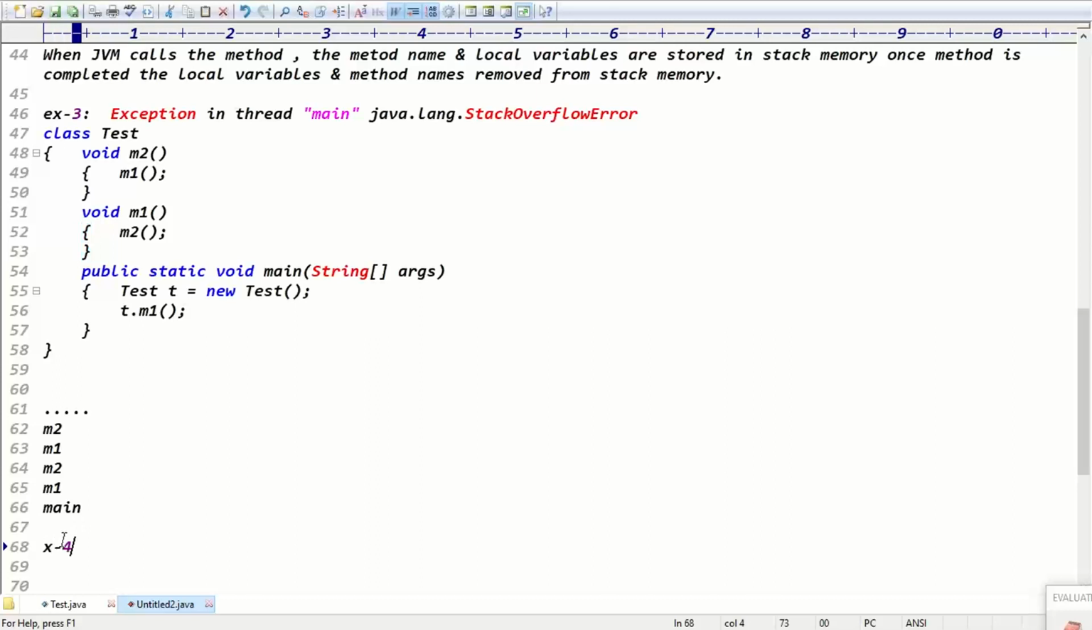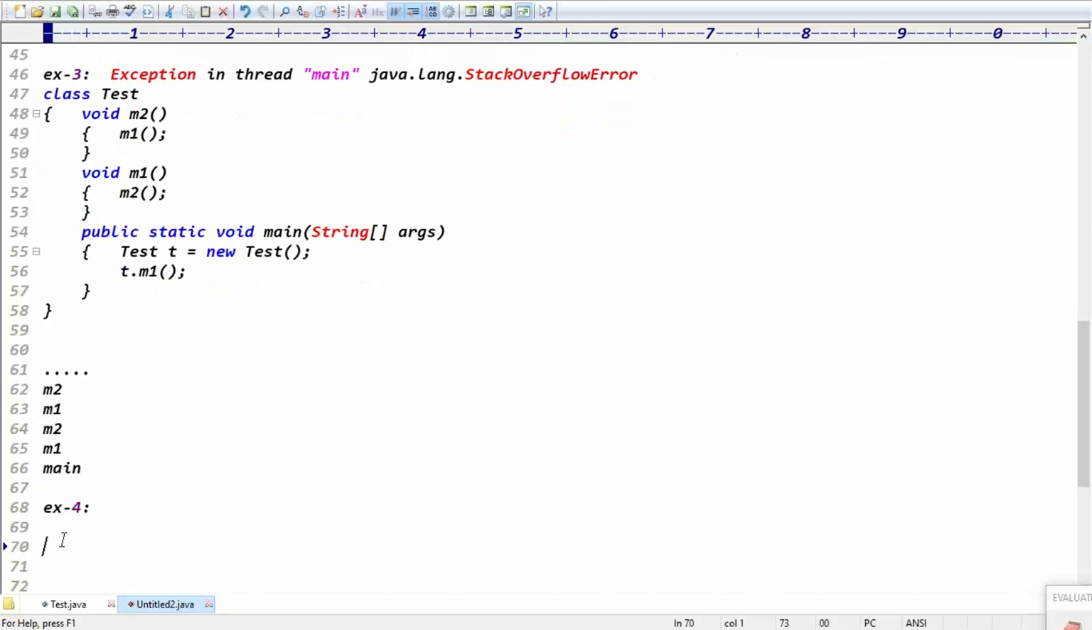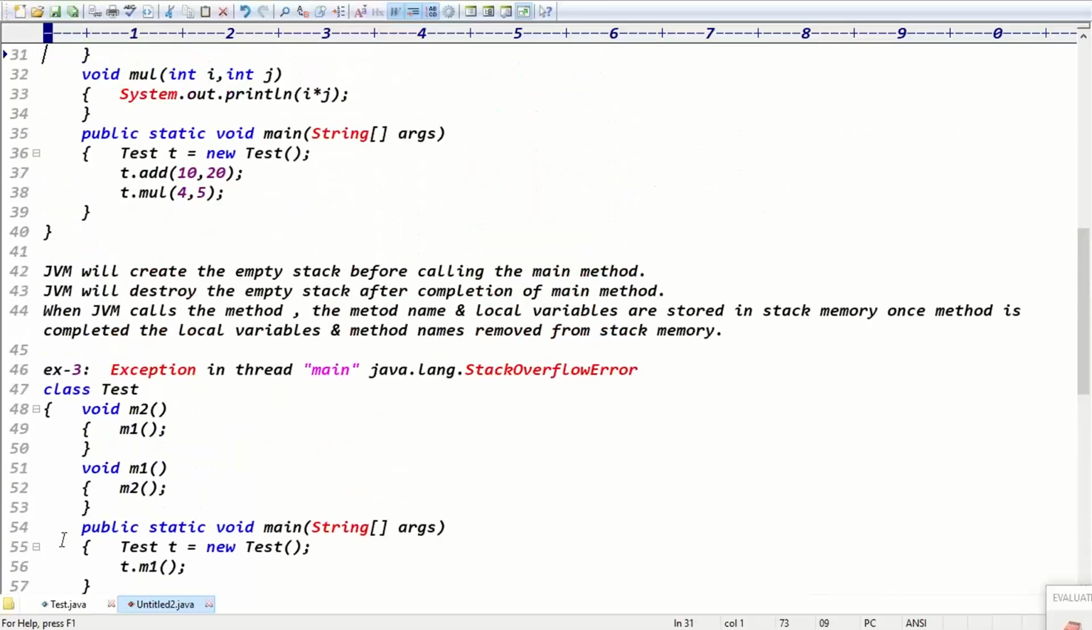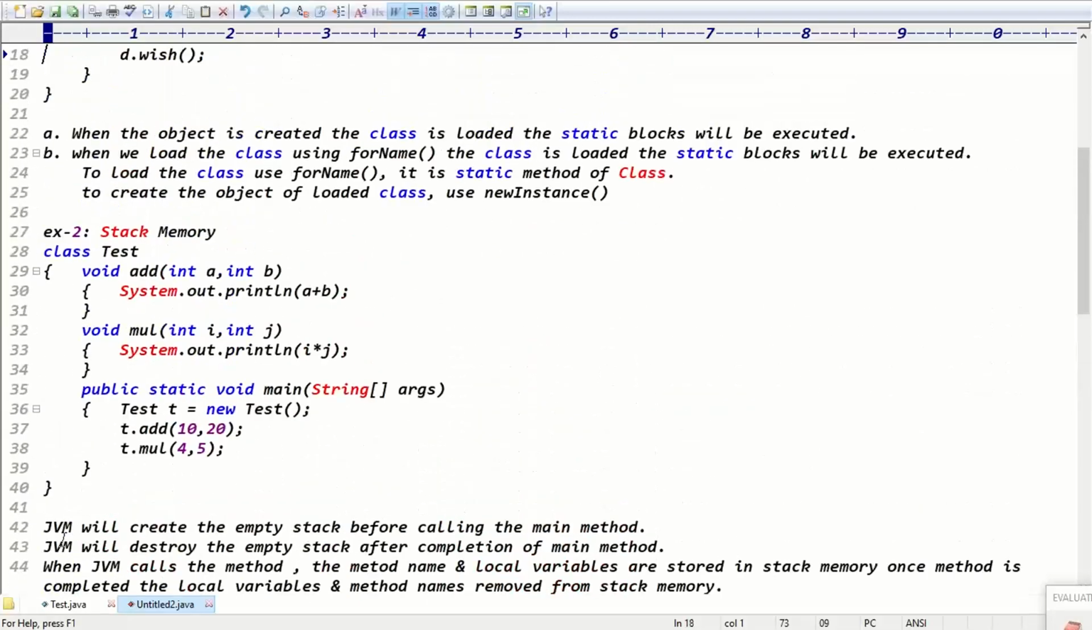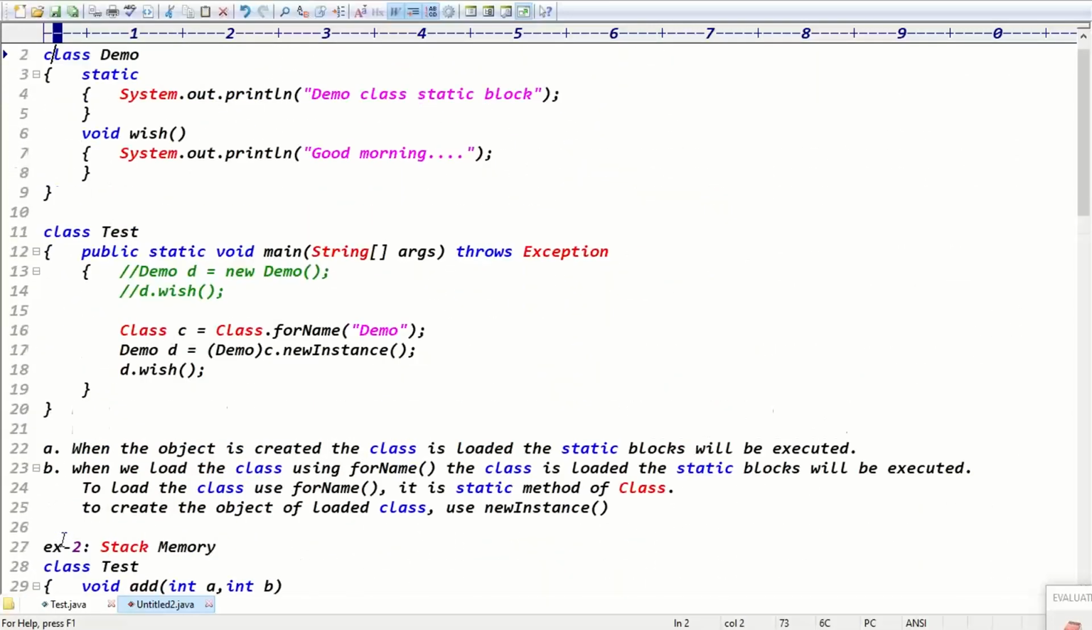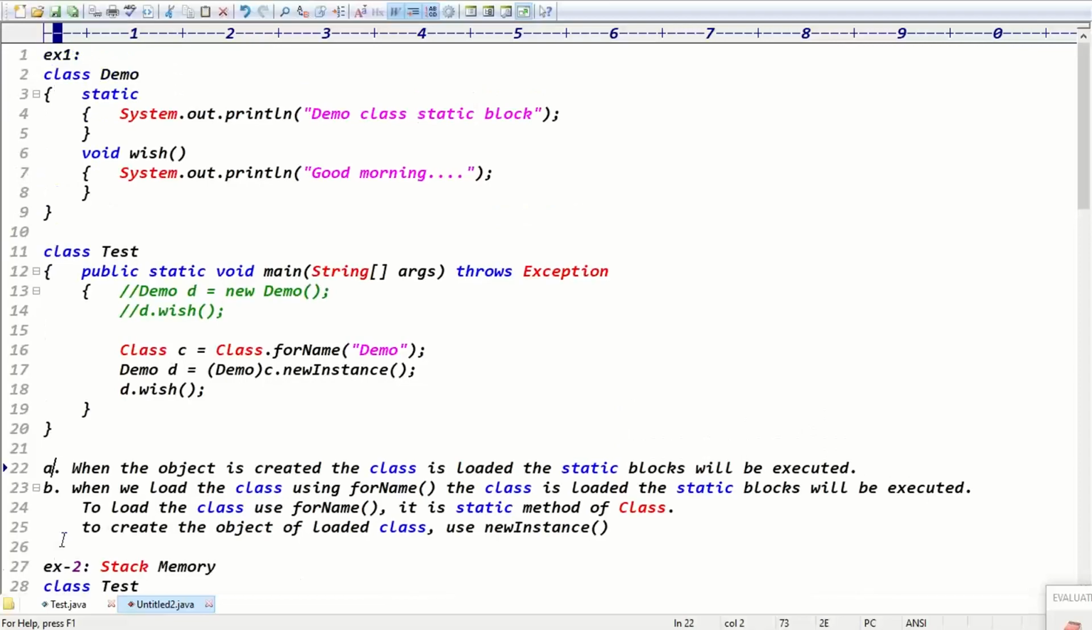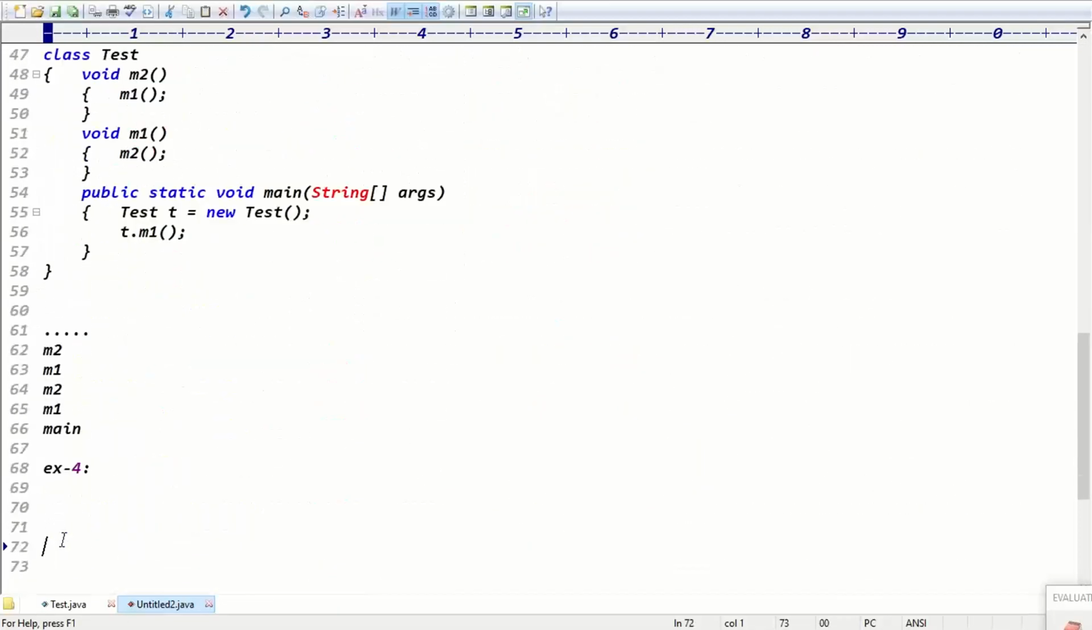Exactly, guys. Try to check the stack overflow error. And if you take one more example, example number 4, this is the stack overflow error, guys. This is the stack memory working, and this is the class loading time, right? Exactly, guys. I'll give one small conclusion here.